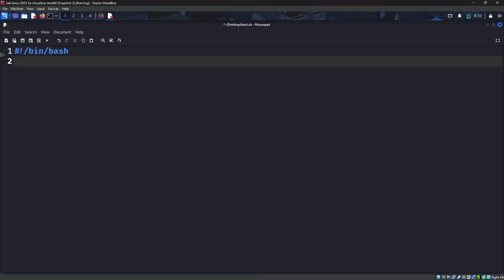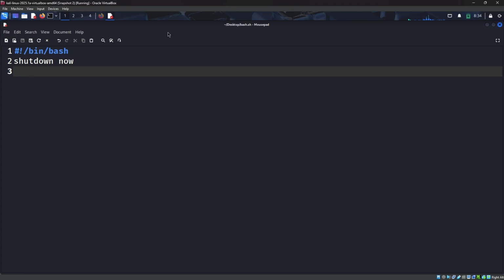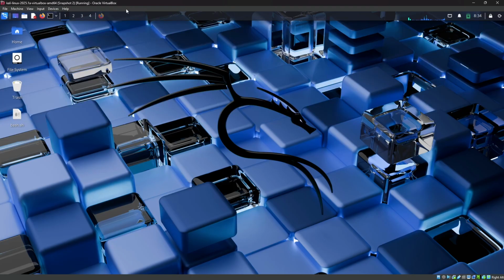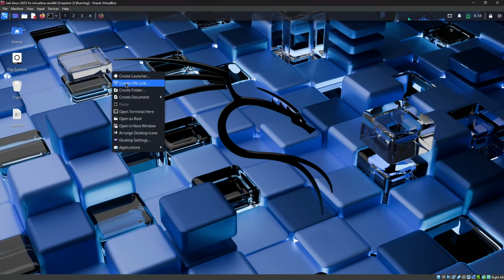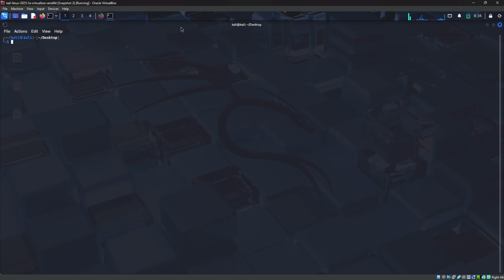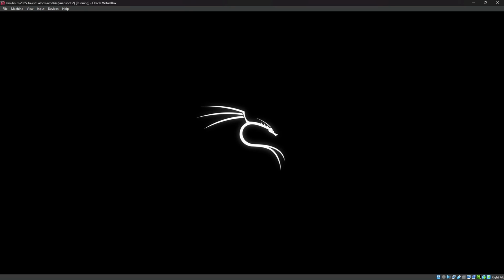Hey, if you're someone who watches my video till the end, then this is for you. You can also execute shutdown now. I'm just saving the script, and what I'm going to do is open the terminal in the desktop and execute ./bash.sh, and it worked. Boom. So you can do a lot more things with bash.